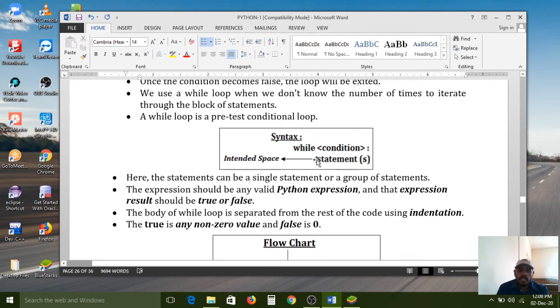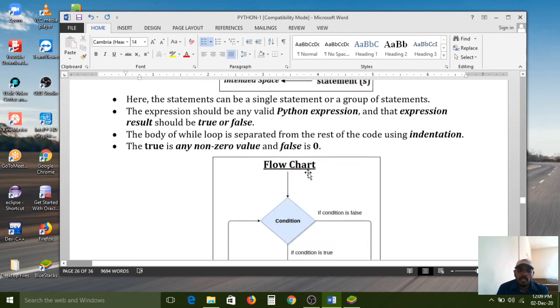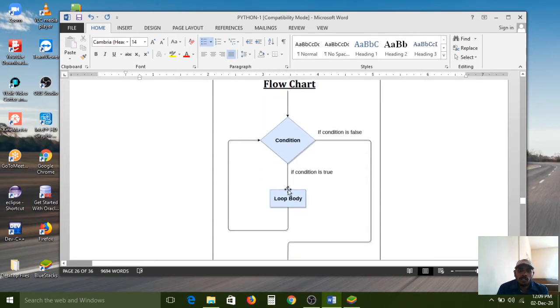So the while loop works completely based on this condition. If this condition is true, then only the control will enter. Here I have given a flowchart also. All of you carefully observe. If the condition is true, then the loop body will execute.